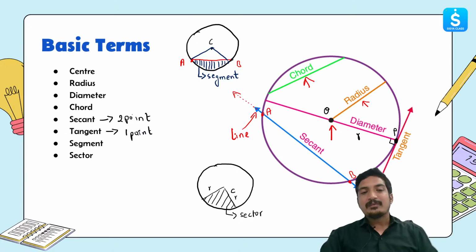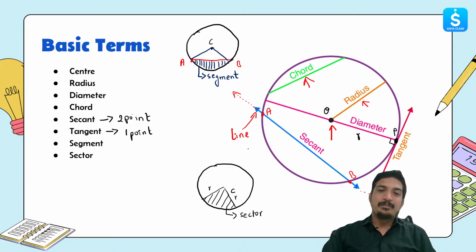Then we also have something called an arc. An arc is nothing but a piece of the circumference of the circle.